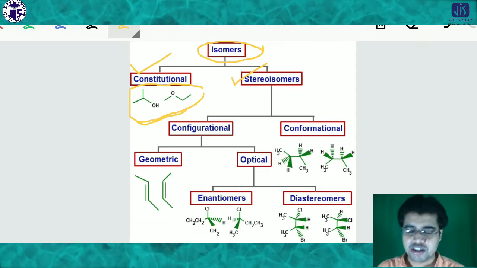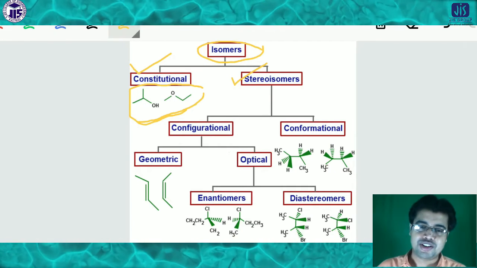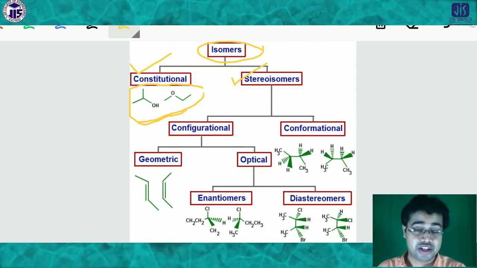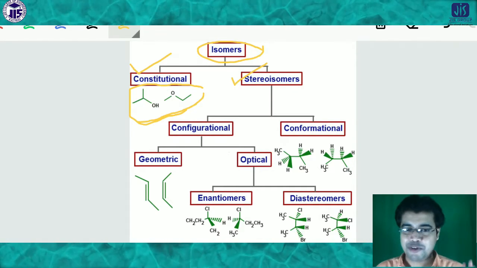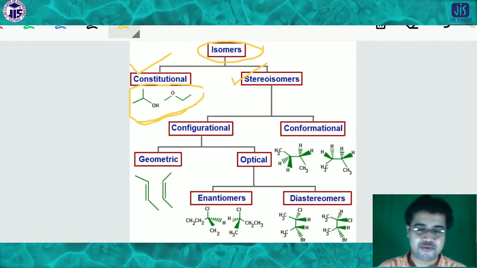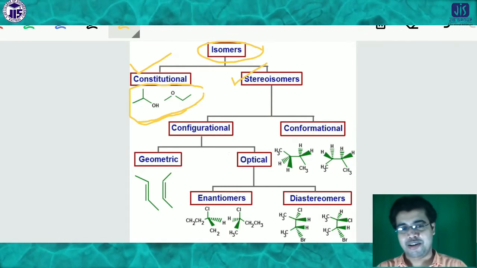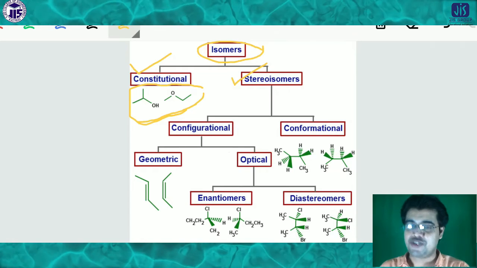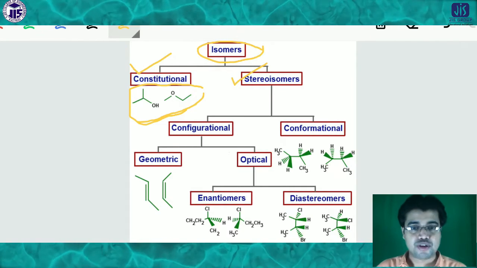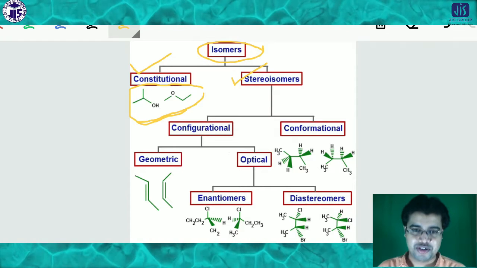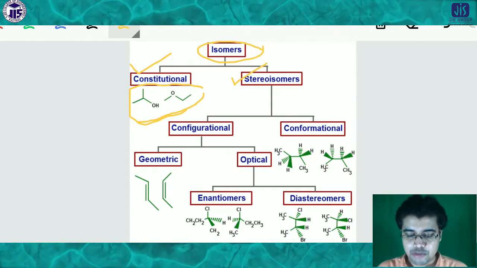There are so many classifications, but I am not going to discuss these facts because they are not included in the stereochemistry chapter. This is a chapter of stereochemistry. That's why my focus is to discuss the topics which are included in stereochemistry. But there are some types of constitutional isomer also present.